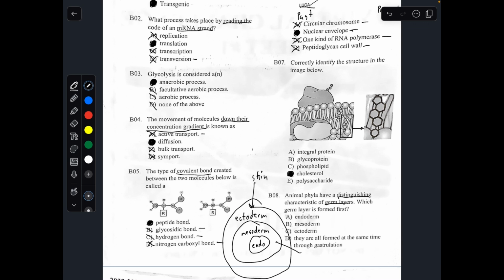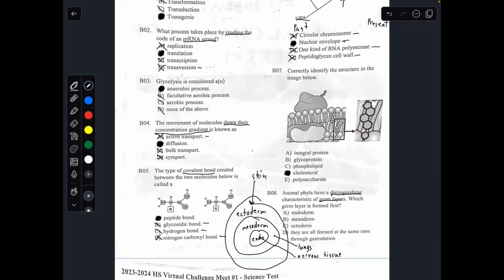The mesoderm forms our lungs. And the endoderm forms more nervous tissue. So the first germ layer formed would be the endoderm. So the answer to this one would be letter A.